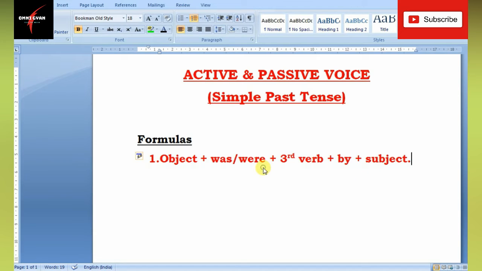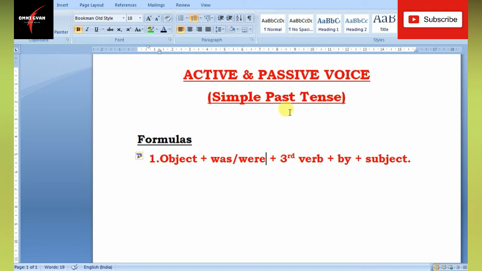Now, if you check the formula for simple present tense, there was is, am, are here, and that is replaced by was or were.